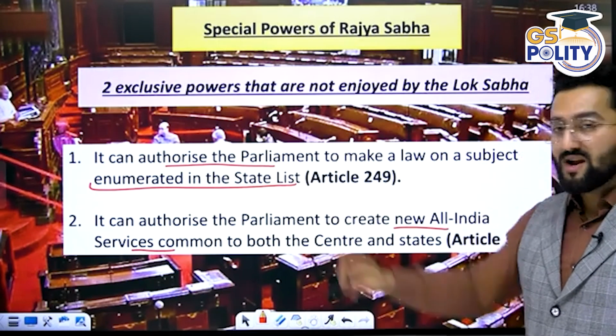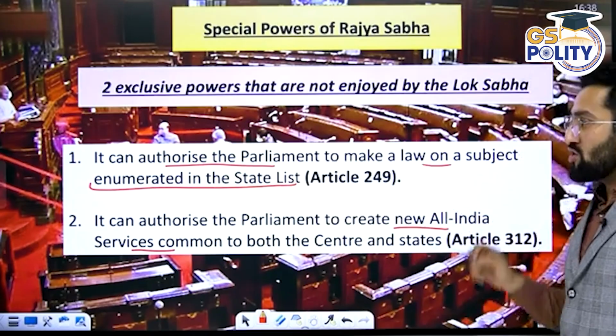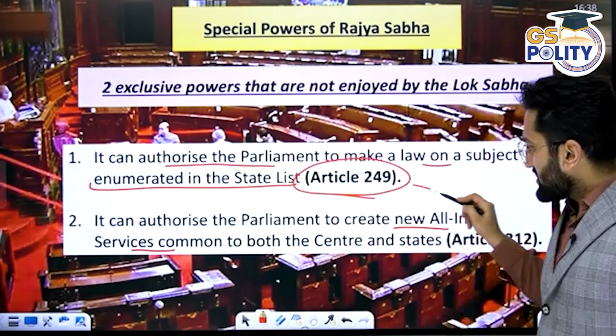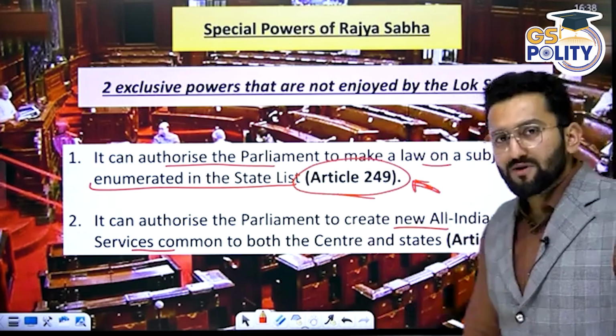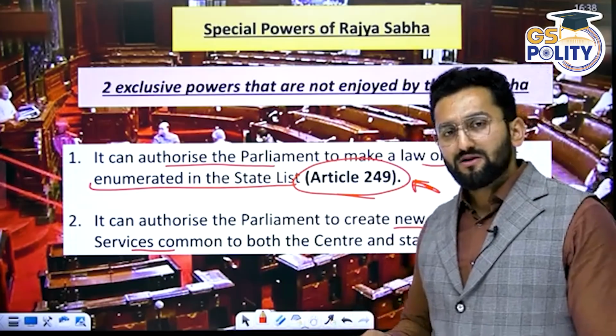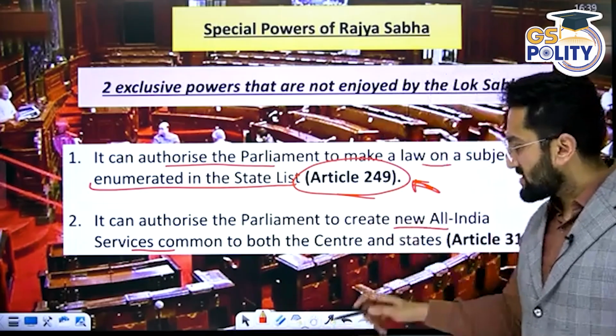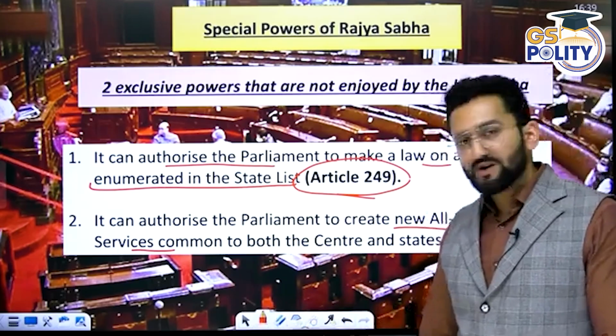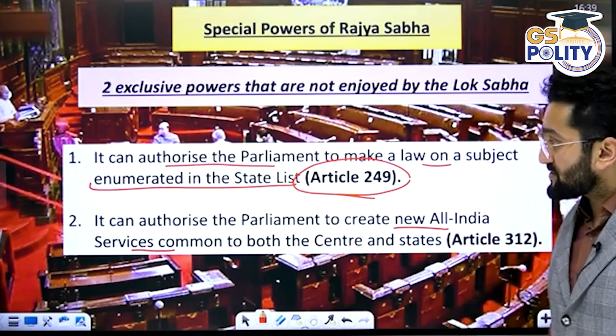Please remember, one is it authorizes Parliament to make law on a subject matter on the State List. So as per Article 249, this article should be remembered. Whenever there's an issue on federalism, there are some articles, and this article is mentioned many times, so it will be imprinted in your mind on its own when you practice the questions.